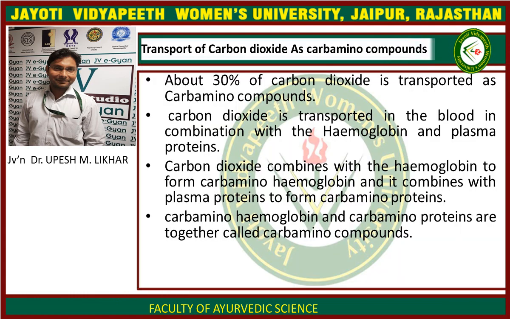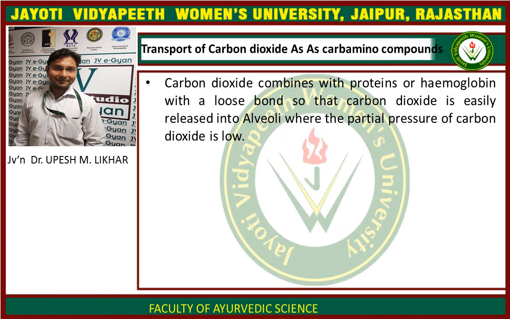Lastly, transport of carbon dioxide as carbamino compounds. About 30% of carbon dioxide is transported as carbamino compounds. Carbon dioxide combines with the hemoglobin to form carbamino hemoglobin, and it combines with plasma proteins to form carbamino proteins. Carbamino hemoglobin and carbamino proteins are together called carbamino compounds. Carbon dioxide combines with protein or hemoglobin with a loose bond so that carbon dioxide is easily released into alveoli where the partial pressure of carbon dioxide is low.